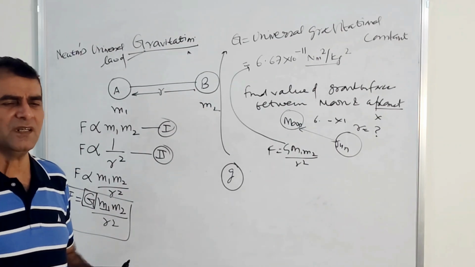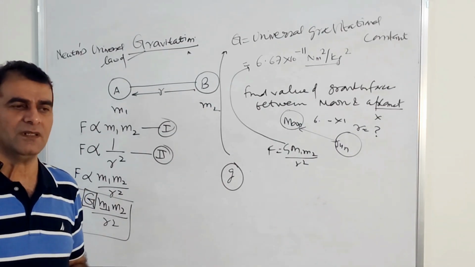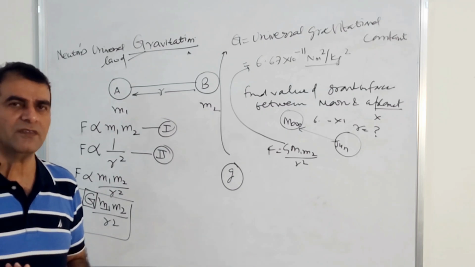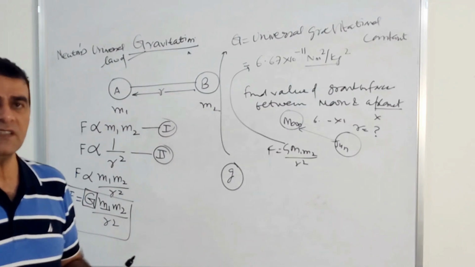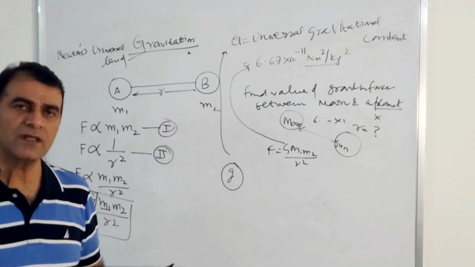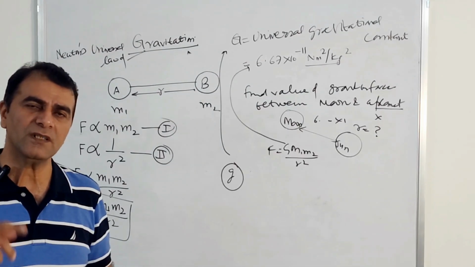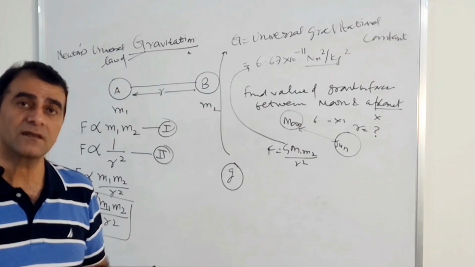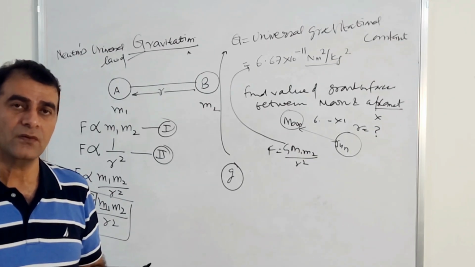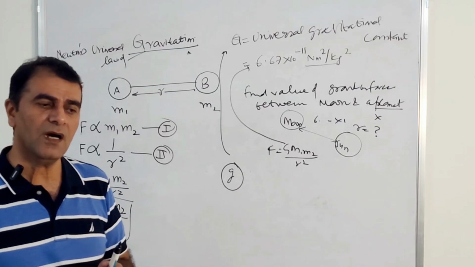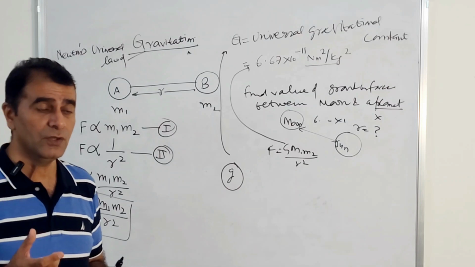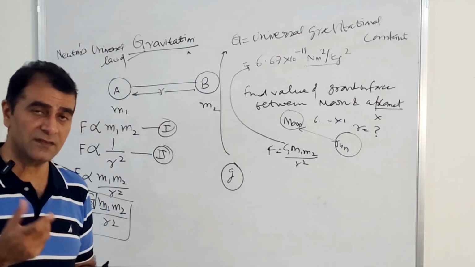This is a very important, easy and interesting chapter because it relates to life. You know, when there is no gravity, there is no life. When there is no gravitational force, nothing will revolve around the earth. The earth will not revolve around the sun in any manner. So life will come to a halt, to an end. So it is a very interesting chapter if you study it seriously.